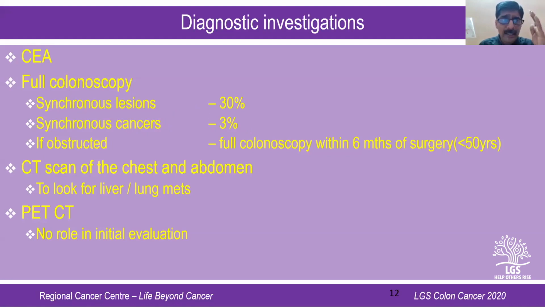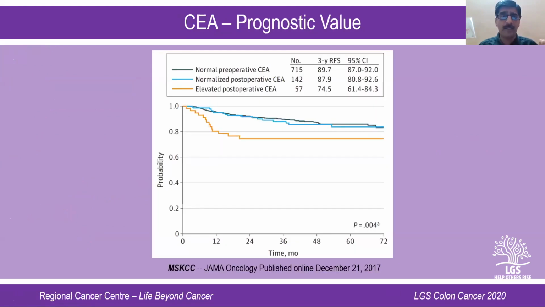Again, once you've done a CEA, colonoscopy and a biopsy, the next investigation for moving forward as far as management is concerned is a CT scan of the chest and abdomen, both for staging and for localizing the T and N status. Again, you're looking for lesions of the lung and the liver when you take a CT of the chest and abdomen, because these are the two organs where there's a high chance of metastasis for colonic cancer, liver and lung. Again, if you ask me, is there a role for PET scan? No, there is no role for PET scan in the initial evaluation of the patient.